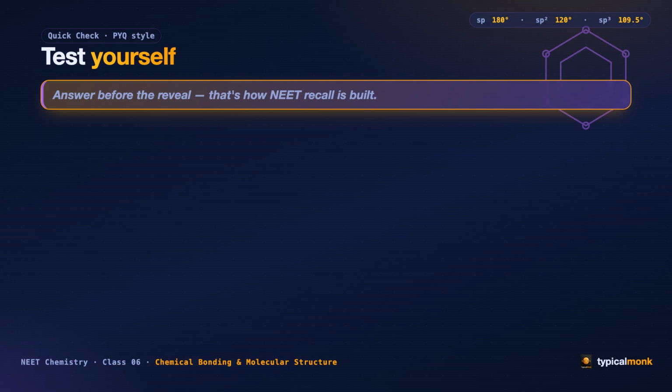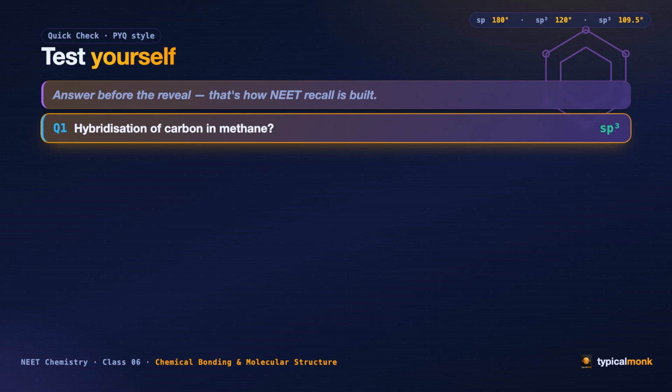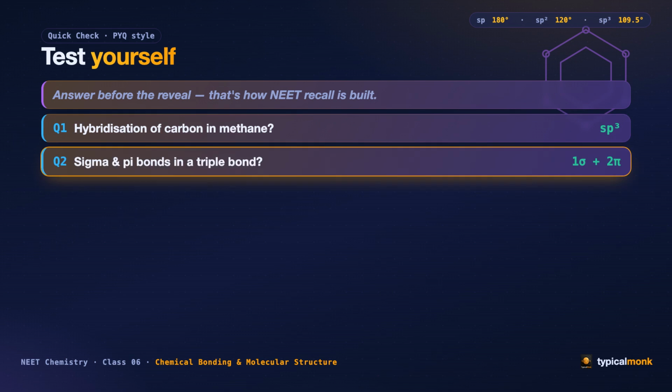Time to test yourself, rapid fire. Here is the rule. I ask, you answer in your head before the reveal. No pen, no paper, just what you built today. Question 1. What is the hybridization of carbon in methane? 4 bonds, no lone pairs, steric number 4, sp3. Question 2. How many sigma and pi bonds are in a triple bond? 1 sigma and 2 pi.